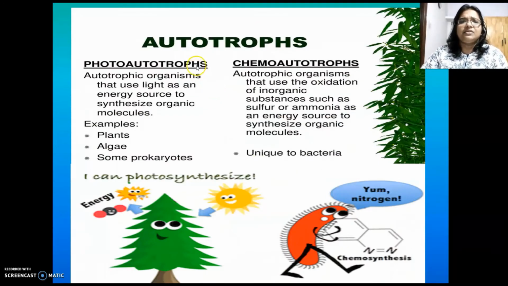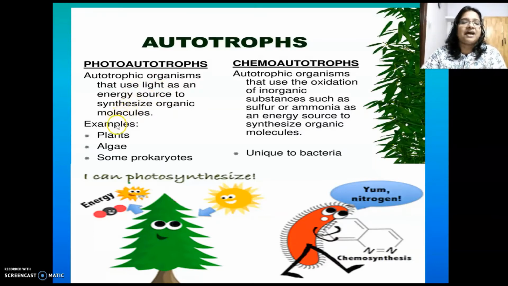Now let's see what are the two main types of autotrophs. I told you, autotrophs can prepare food by themselves, but the source of energy varies. In the case of photoautotrophs, they prepare food by themselves from simple inorganic molecules, but for that process, they use sunlight as a source of energy.